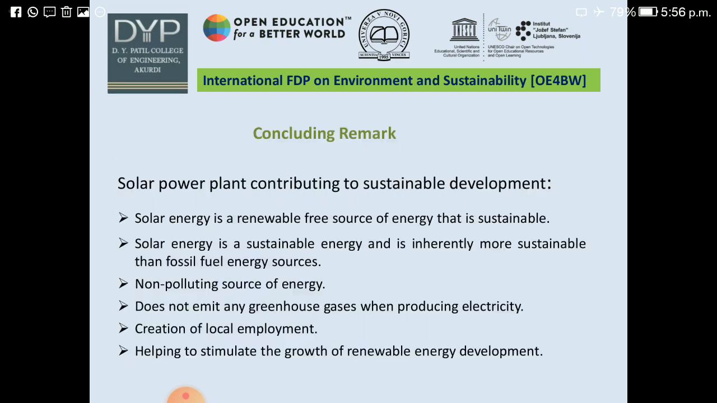The concluding remark of the presentation is that solar power plants contribute to sustainable development. Solar energy is a renewable, free source of energy that is sustainable. Solar energy is sustainable energy and is more sustainable than fossil fuel energy sources. It is a non-polluting source of energy. It does not emit any greenhouse gases. It creates local employment and helps to stimulate the growth of renewable energy development.